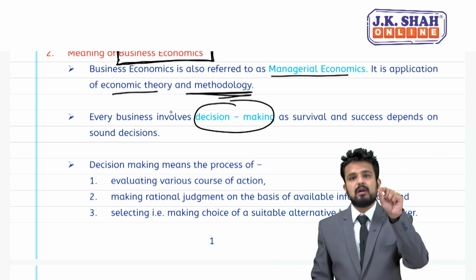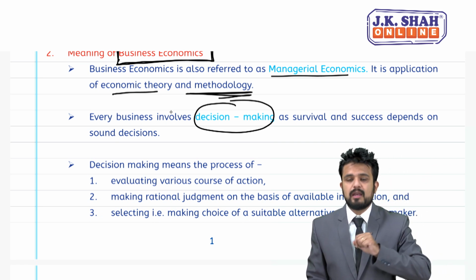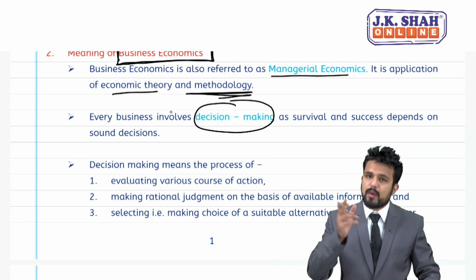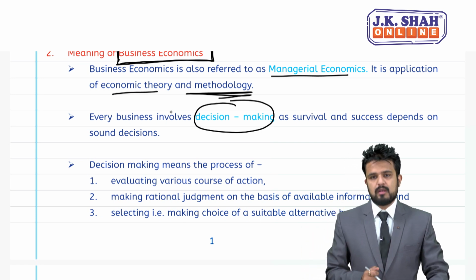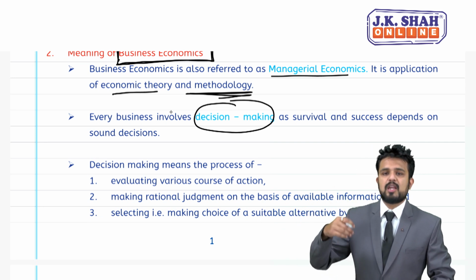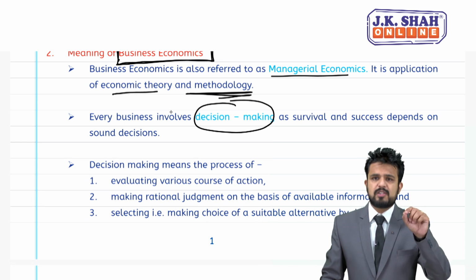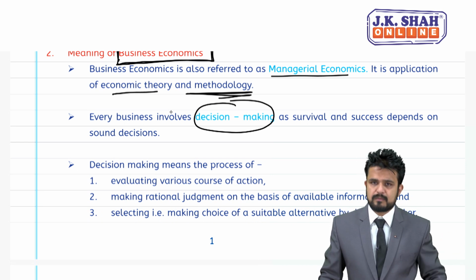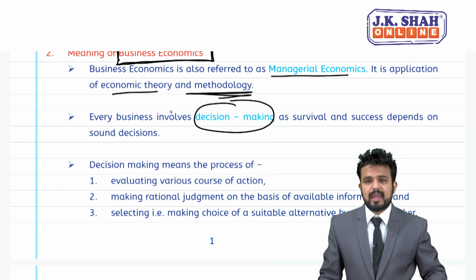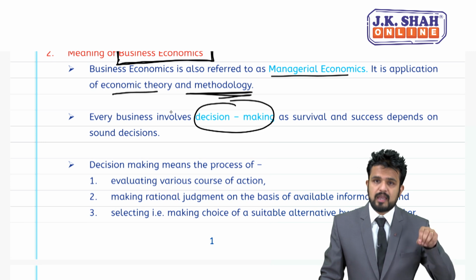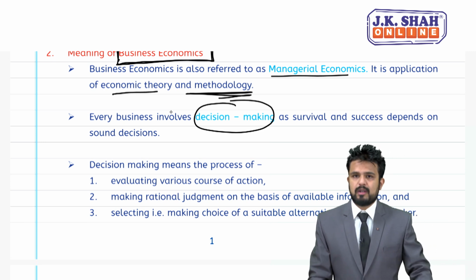But students, here one point we have to understand: taking a decision is not important, but taking a quick decision is very important. If a manager is taking too much time in making a decision, can I say opportunities will be lost in the market? So, taking a sound decision is not important, taking a quick decision is important.